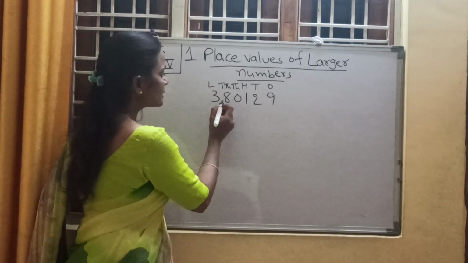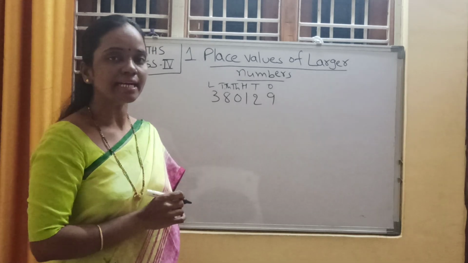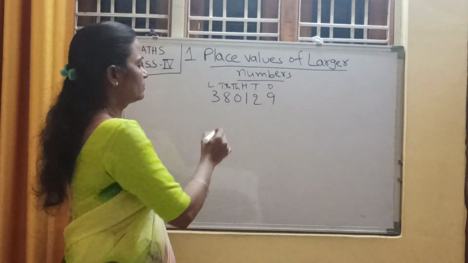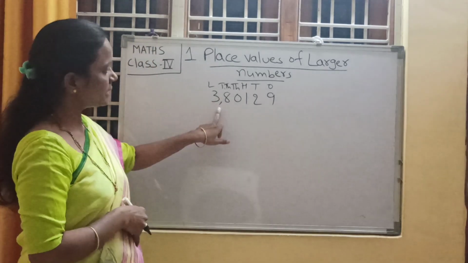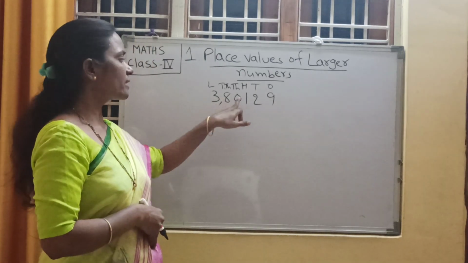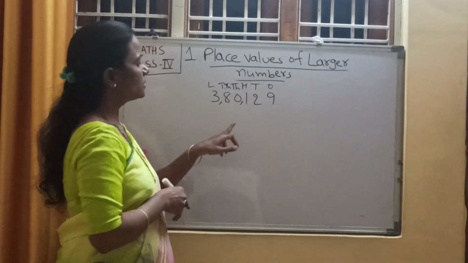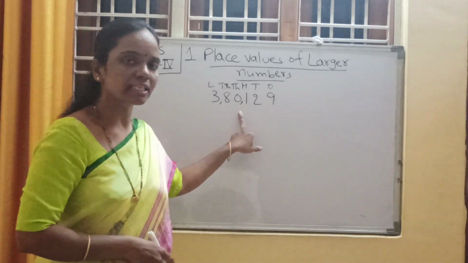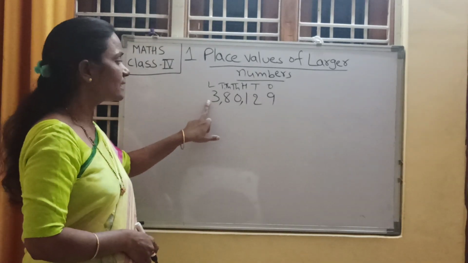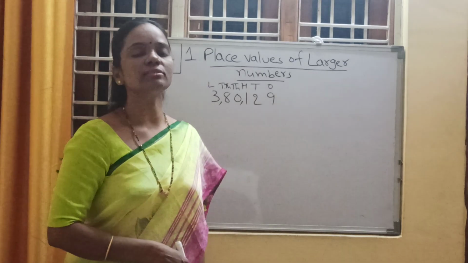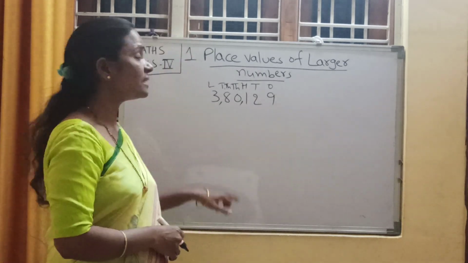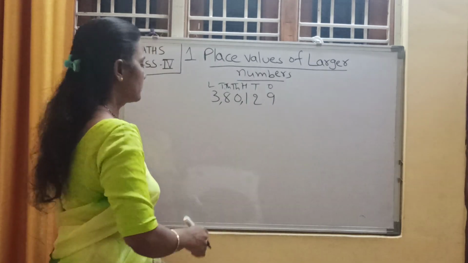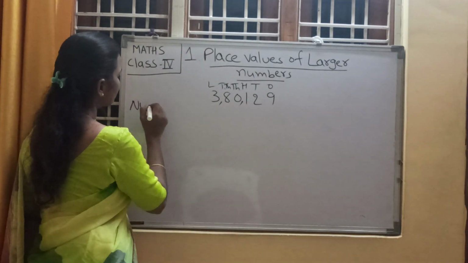I said that after each and every period we need to put the comma in according to the Hindu Arabic system. So after lakhs place we need to put the comma. After thousands place we need to put the comma. Now read the number, children. What is this number? Everyone repeat after me. It is 3,80,129. Yeah, write down the number name.